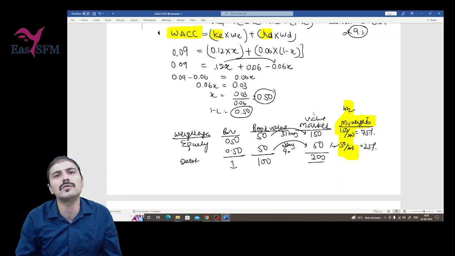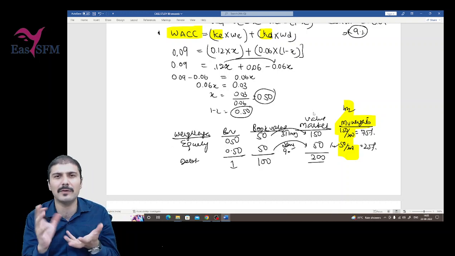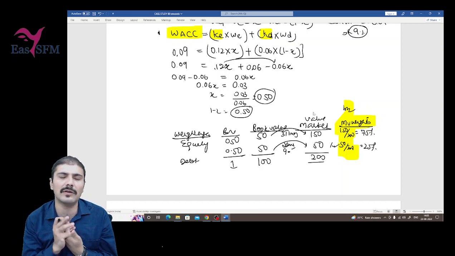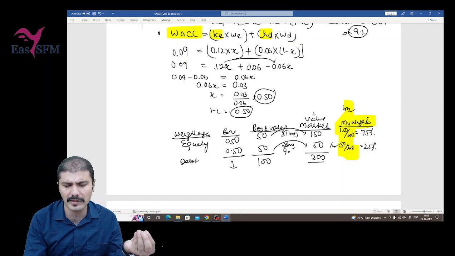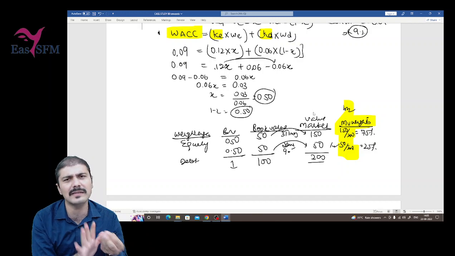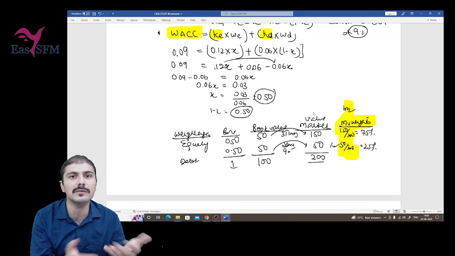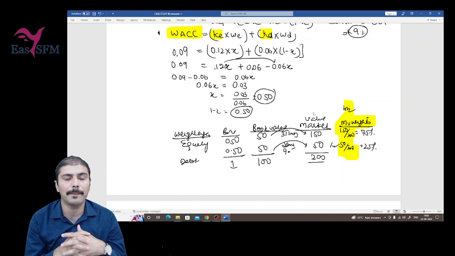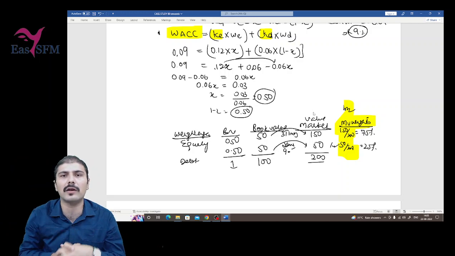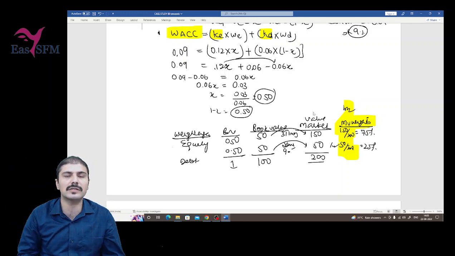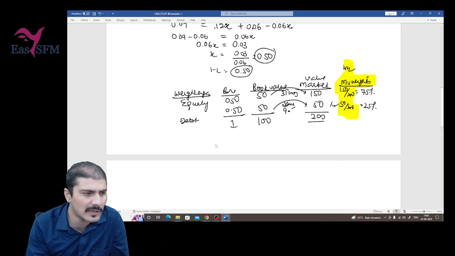Sometimes members try to calculate the weights directly by using some formulas and interpolations. That can be done, but it will be typical. Let's keep it simple. Try to calculate the book value weights earlier. Now if this is done, the question is solved, right? Calculate the book value weights earlier that he has used based on the data provided, and then just make whatever changes are required or given in the question, and the market value weights will be there.